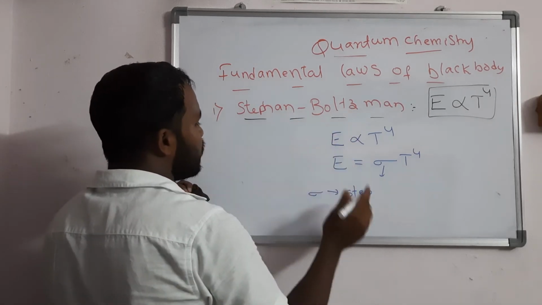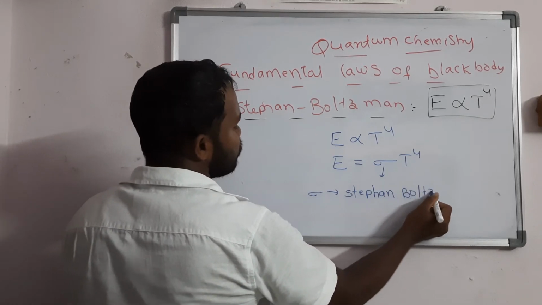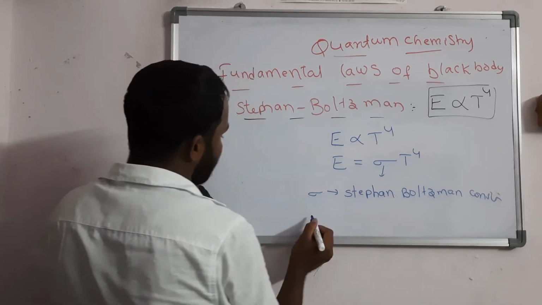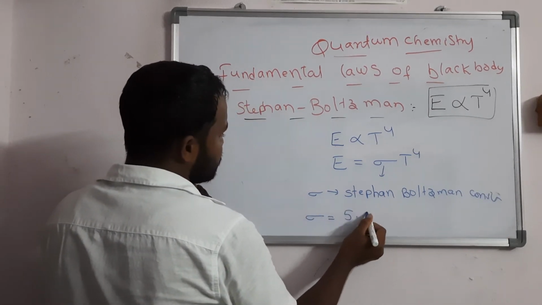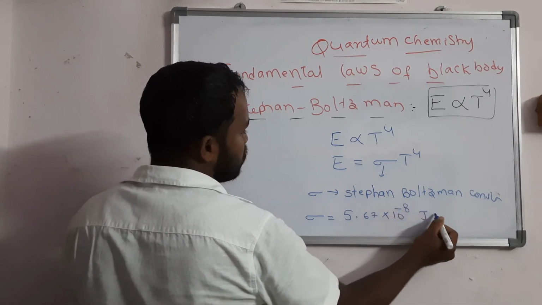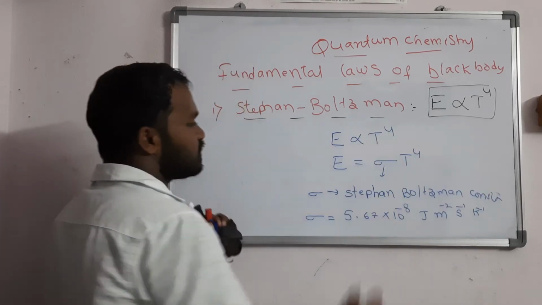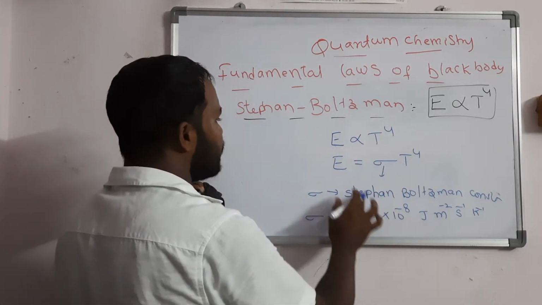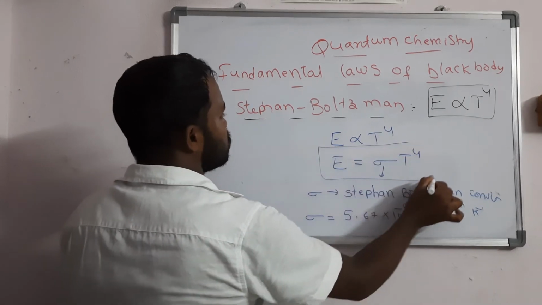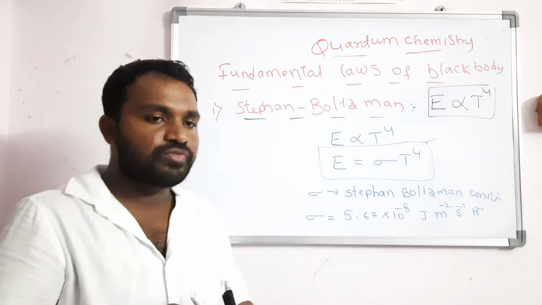You should write the Stefan-Boltzmann constant. The value of sigma is 5.67 something into 10 to the power of minus 8 joules per meter squared per second per Kelvin to the fourth. This is not required to write in the examination, but everybody should know this: E is equal to sigma into T to the power 4.